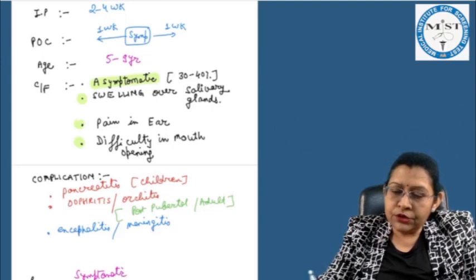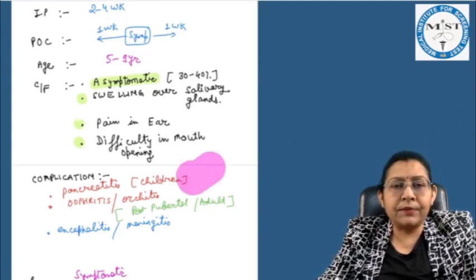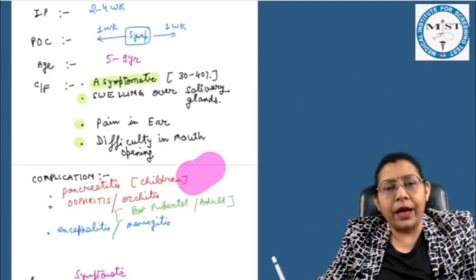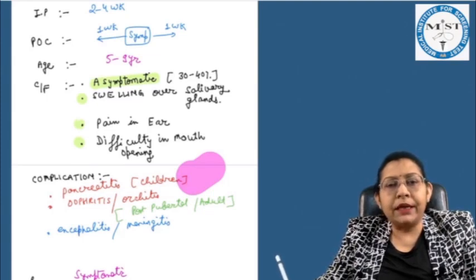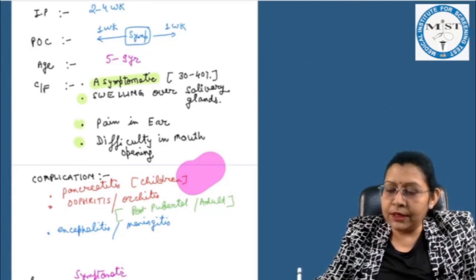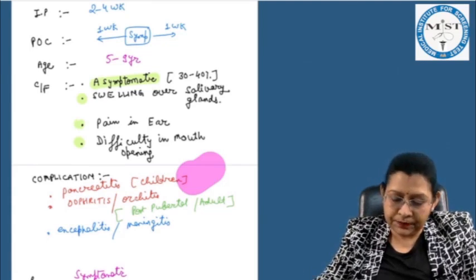As in children, there is possibility of pancreatitis, oophoritis or orchitis seen in postpubertal or adults, and there is encephalitis or meningitis also seen. So these are few complications of mumps infection.